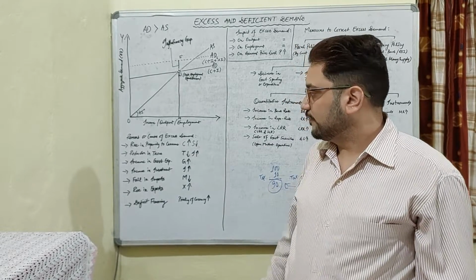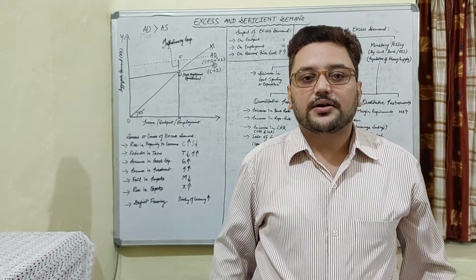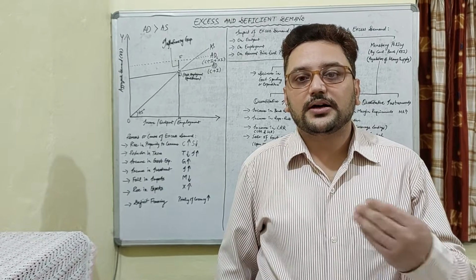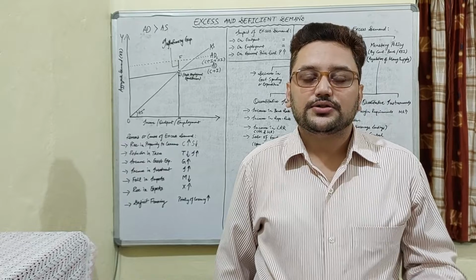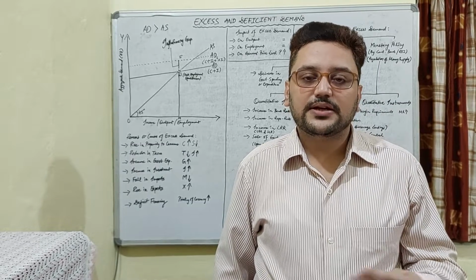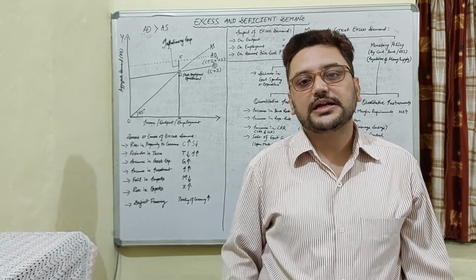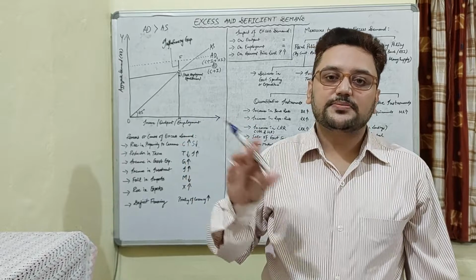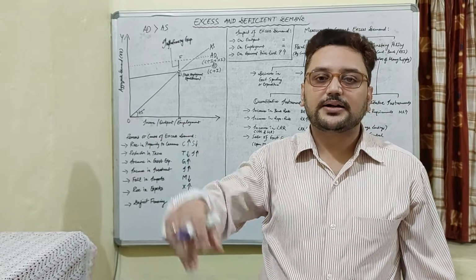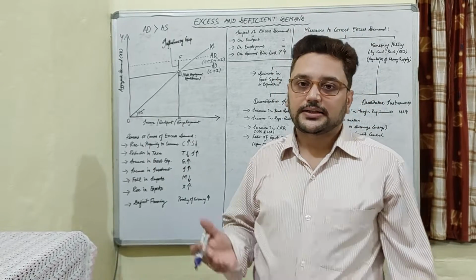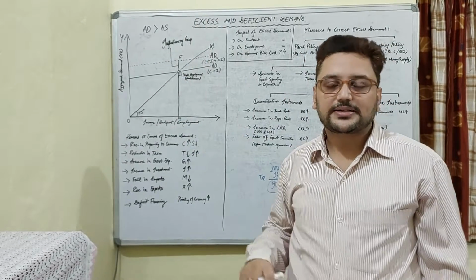Then there is a fall in imports. Imports are falling, means we are not importing goods from other countries as much as we were doing previously. So there is a shortage of goods which were available before. We were importing more, and now we are importing less. So for that difference, the people of the country will demand the same product from the domestic market. Therefore the demand in the domestic market would increase, and it would create the situation of excess demand.